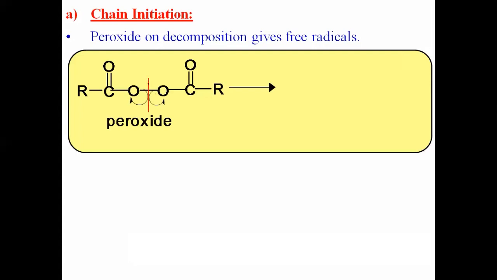Now each oxygen has an unpaired electron, so I can write twice R, C double bond O, and O with an unpaired electron. We know that if any species has an unpaired electron, it is called a free radical, and thus there is a formation of free radical.